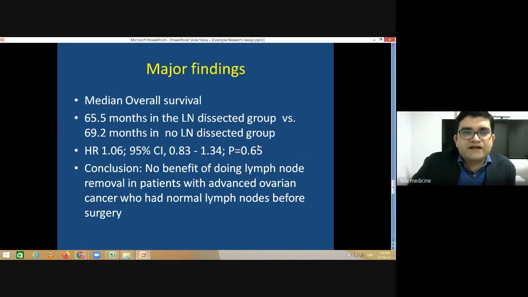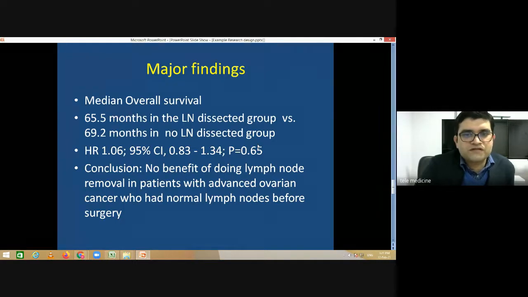And what was the finding? Just see, the objective was the overall survival. And after 6 years, they saw, okay, around 65 months is the survival in the lymph node dissected group. And the patients with no lymph node dissection survived for a median time of around 69 months. And this 65 versus 69 was not significant. See, the p-value is 0.65 and the confidence interval was crossing 1.